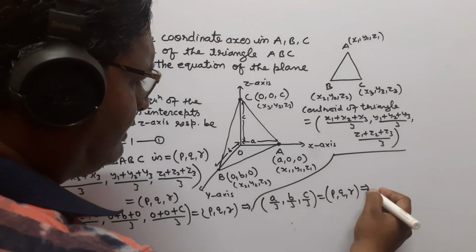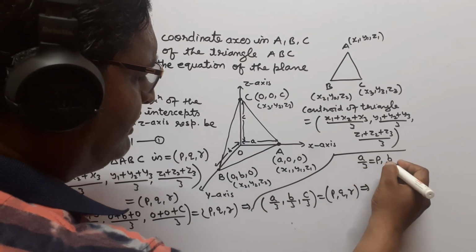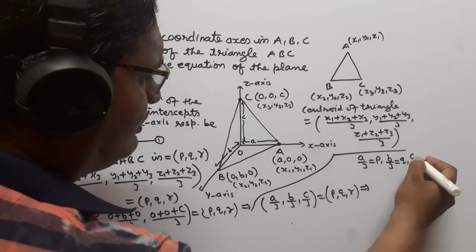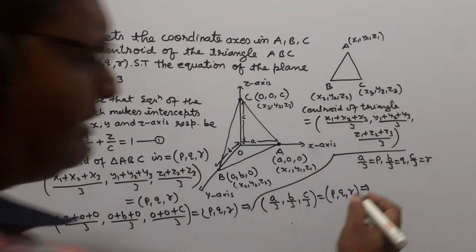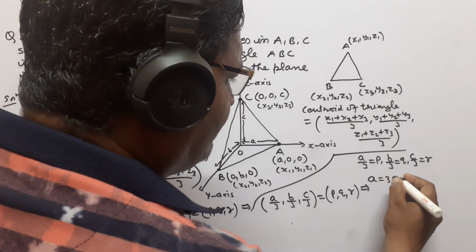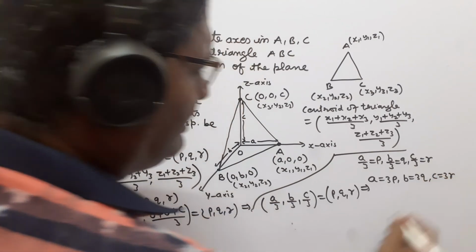Now we can write a/3 is equal to p, b/3 is equal to q, c/3 is equal to r. So from this we find a is equal to 3p, b is equal to 3q and c is equal to 3r.